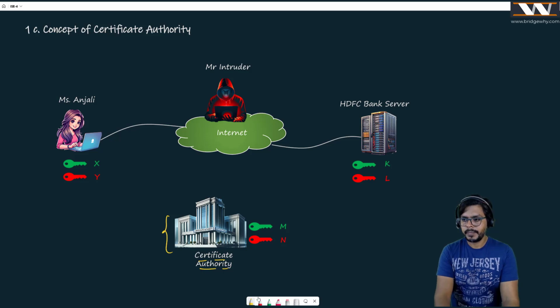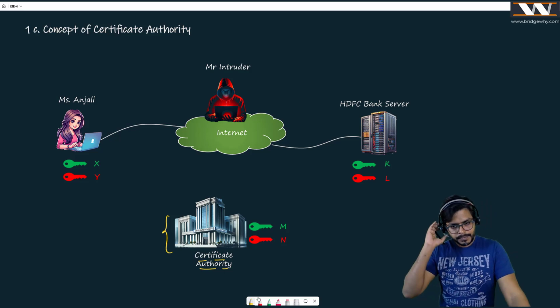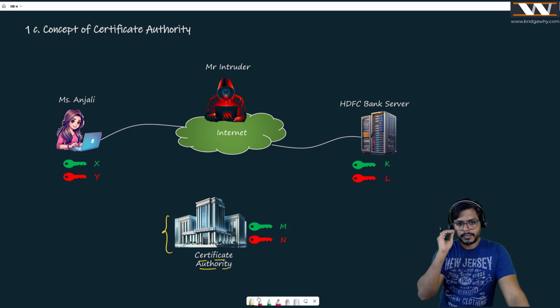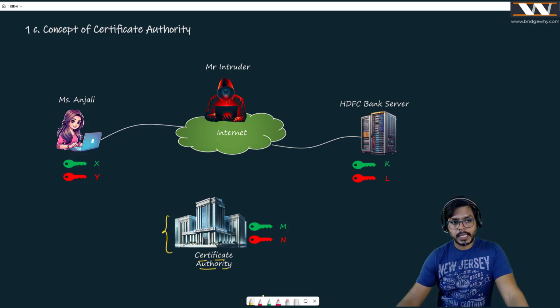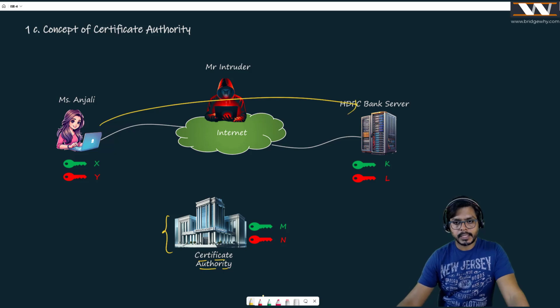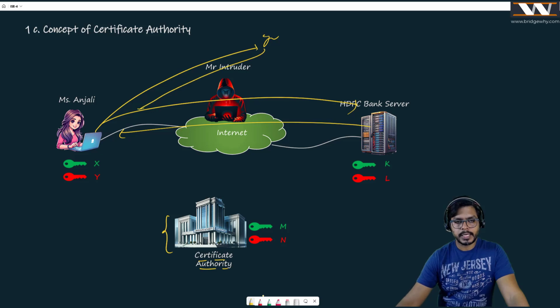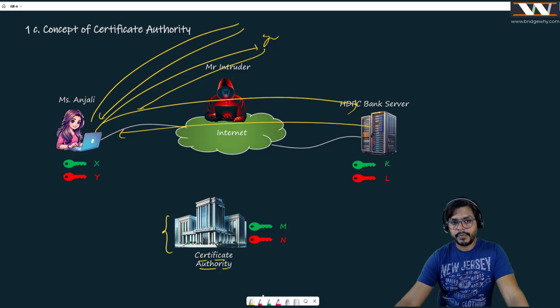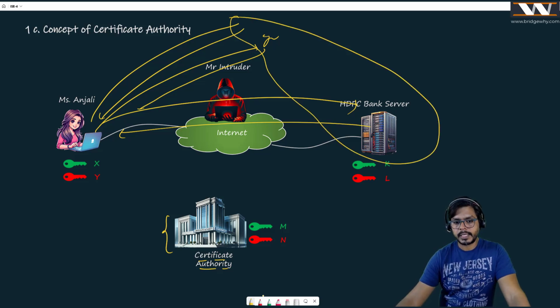Any doubt or curiosity which comes to your mind is highly appreciated here. Anyone? Mr. Daniel, Mr. Burak, Mr. Abhishek? Yeah, hi, sir. So these transactions, what we are following from Anjali to the server, every time it will go, right? Yes. Suppose Anjali is talking to HDFC Bank; in the second step, it is going to give the certificate. If I'm talking to Google, it gives me the Google certificate. If I'm talking to Amazon, it gives me the Amazon certificate. And every organization gets its certificates signed by well-known certificate authorities.